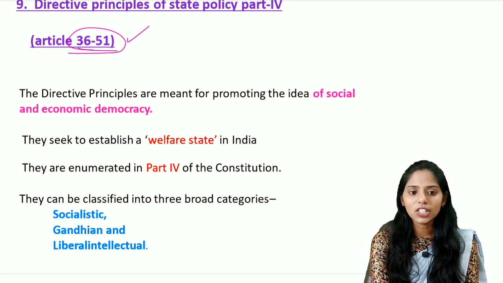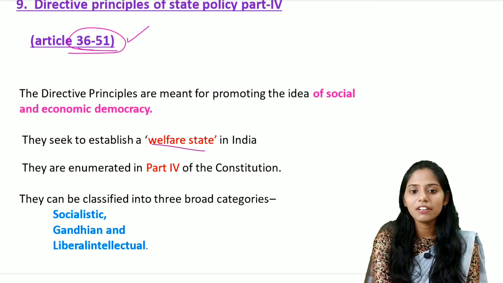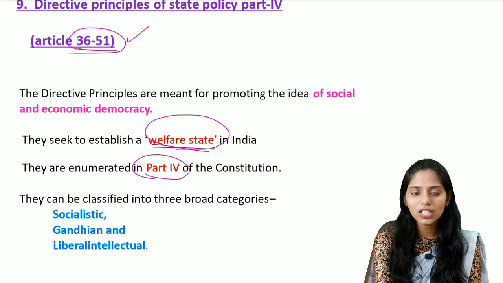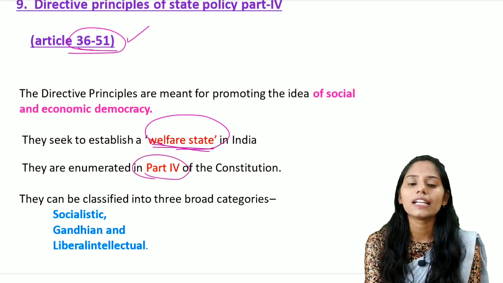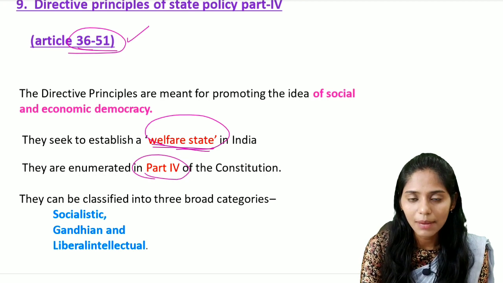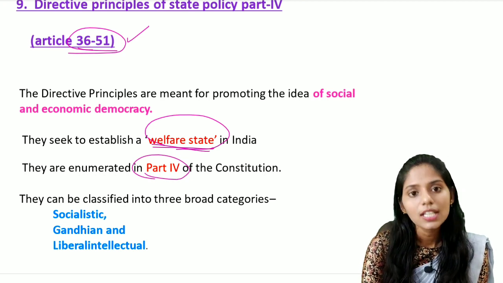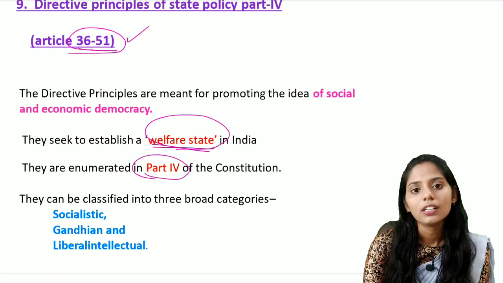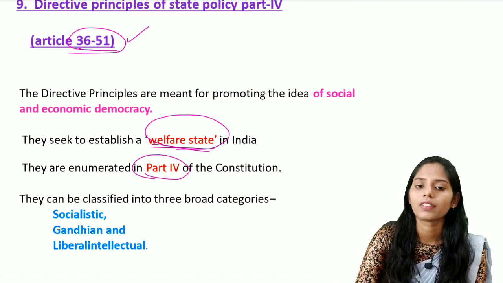An important feature is that they seek to establish a welfare state in India, and they are enshrined in Part 4 of the Indian Constitution. These DPSPs are mainly divided into three types: the first is socialistic, the second is Gandhian, and the third is liberal intellectual.